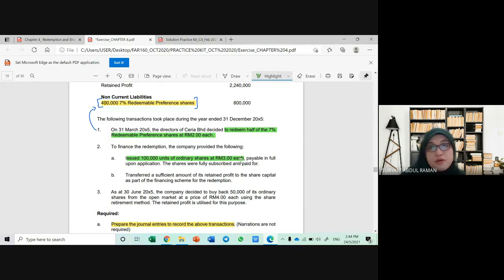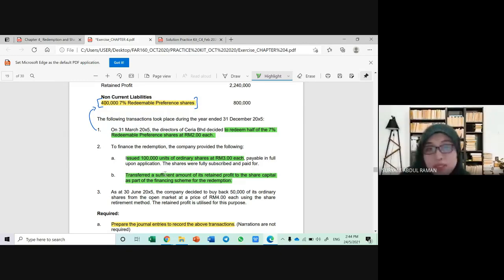In addition, the company will also transfer a sufficient amount of its retained profit to the share capital as part of the financing scheme for the redemption. So here, we have to digest the information. What we are going to do is replace the amount reduced from the redemption by using these two methods.